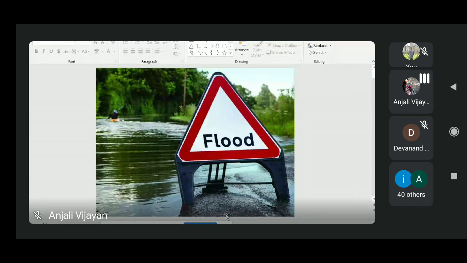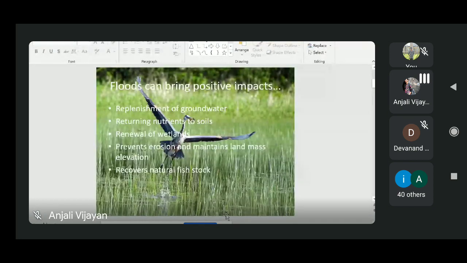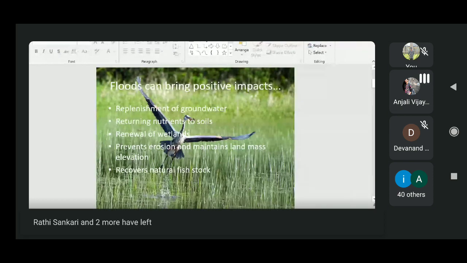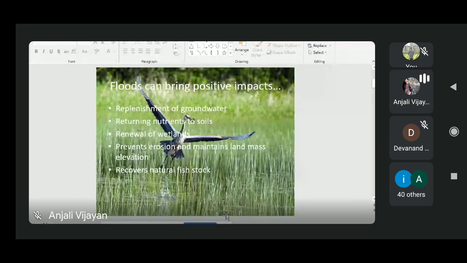Okay, first we will start with some positive impacts. Flood is obviously very destructive in nature and is one of the major disasters in India. But apart from the negative effects, there can be some positive impacts too. Due to flooding, we can have replenishment of groundwater, because it refills the groundwater level. That is one positive thing. Also, it can return nutrients to soils. That is another positive impact of flooding.